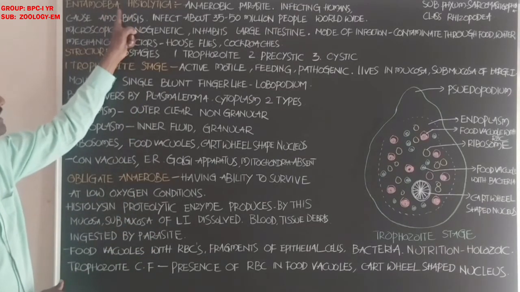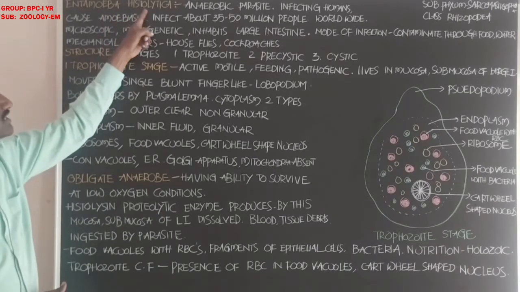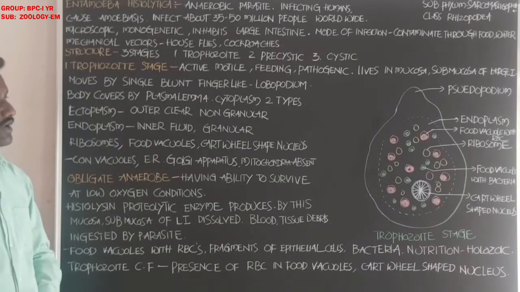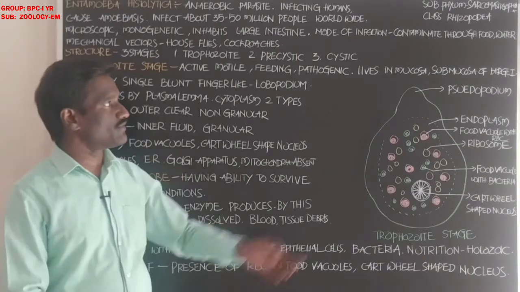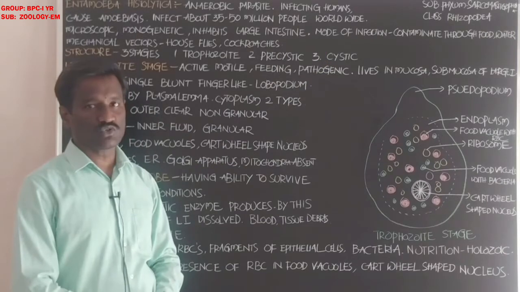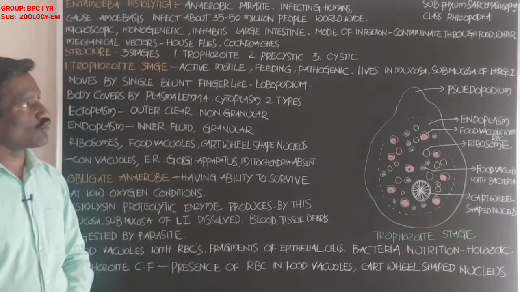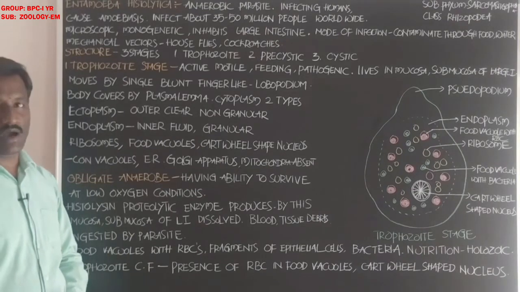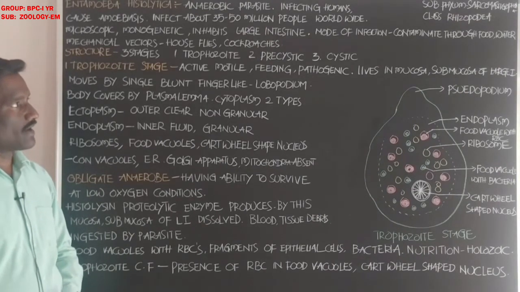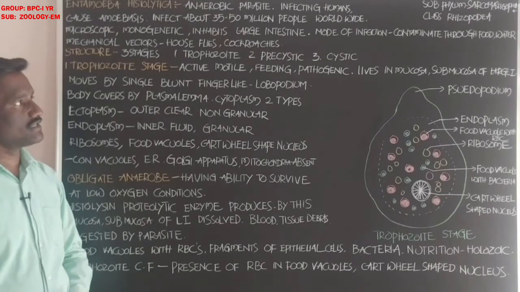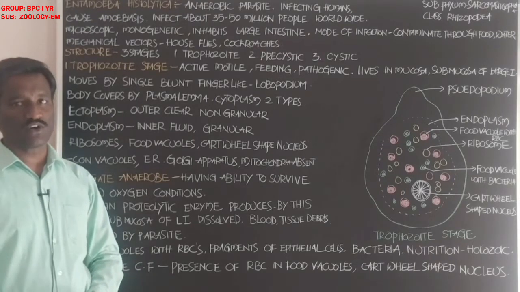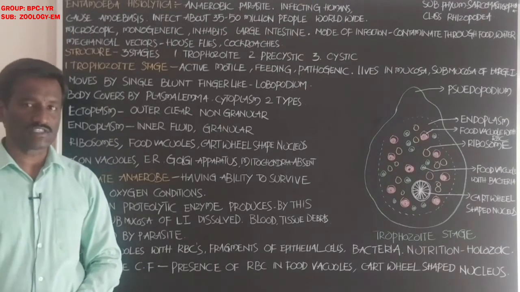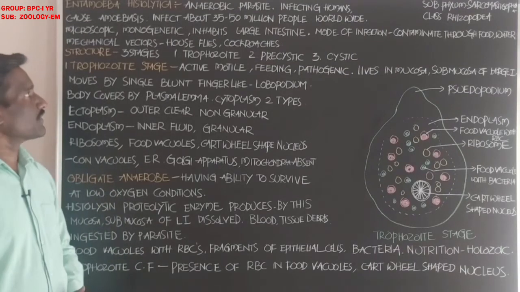The first parasite is Entamoeba histolytica. The systematic position of this parasite: the phylum is Protozoa, the subphylum is Sarcomastigophora, and next, students, the class is Rhizopodia. That is the systematic position of Entamoeba histolytica.